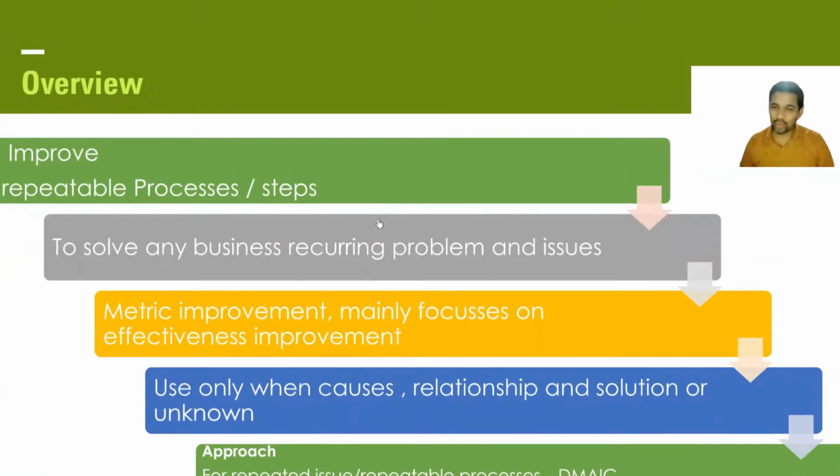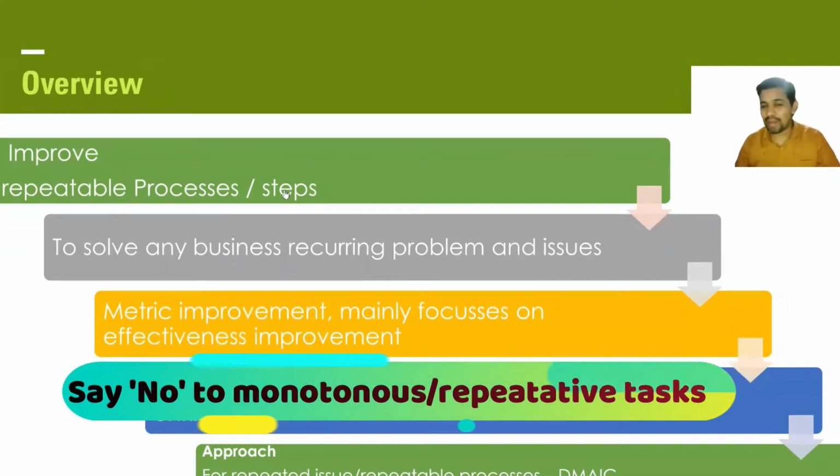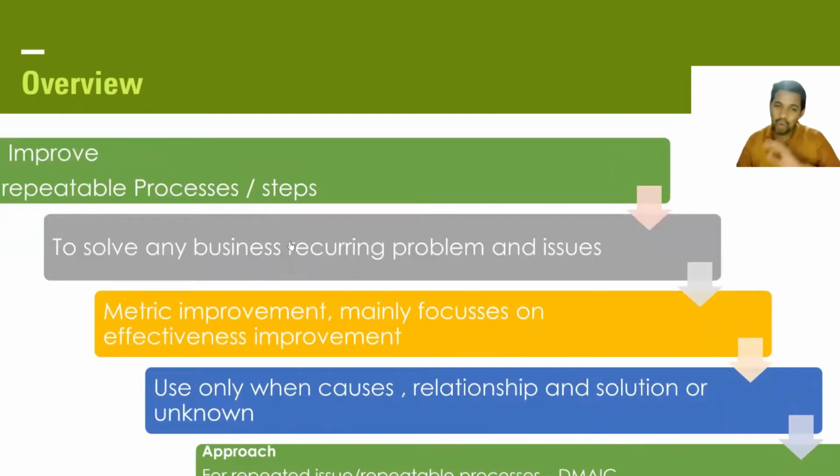Six Sigma is mainly used to improve repeatable processes. When you say repeatable processes, it is a collection of activities or monotonous activities. In order to improve them, Six Sigma comes very handy to solve any business problem, particularly a recurring problem. This is a powerful tool, and it improves whatever business metrics you have.